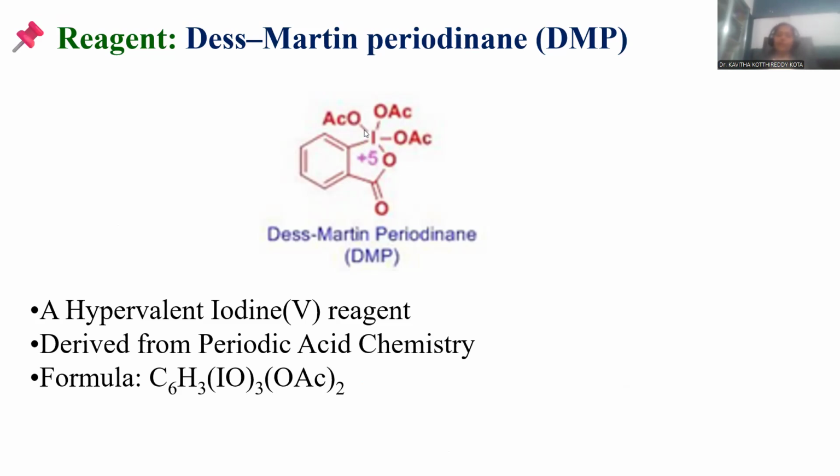Hence here you can notice how many bonds: 1, 2, 3, 4, 5 bonds around the iodine, and it exists in the +5 oxidation state. Three bonds are directly linked with the OAc groups, and one bond with the cyclic lactone, and one directly with the benzene ring.